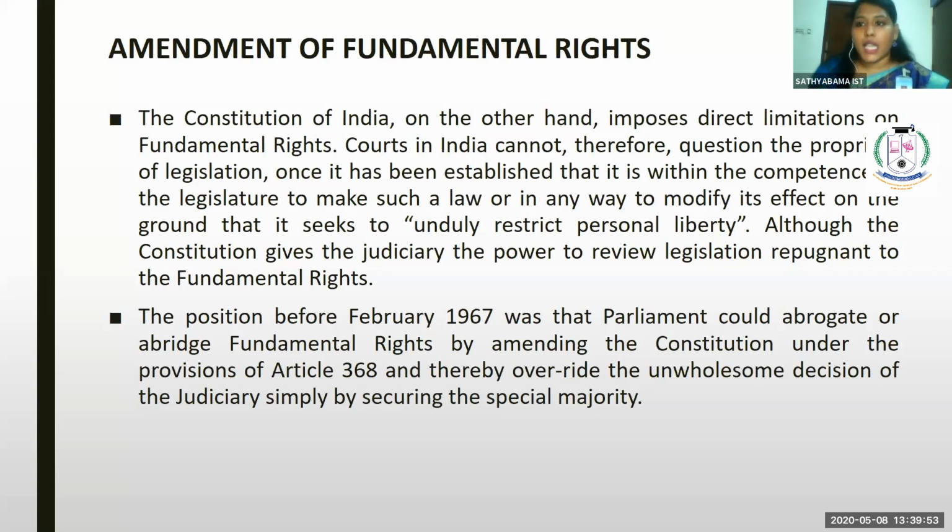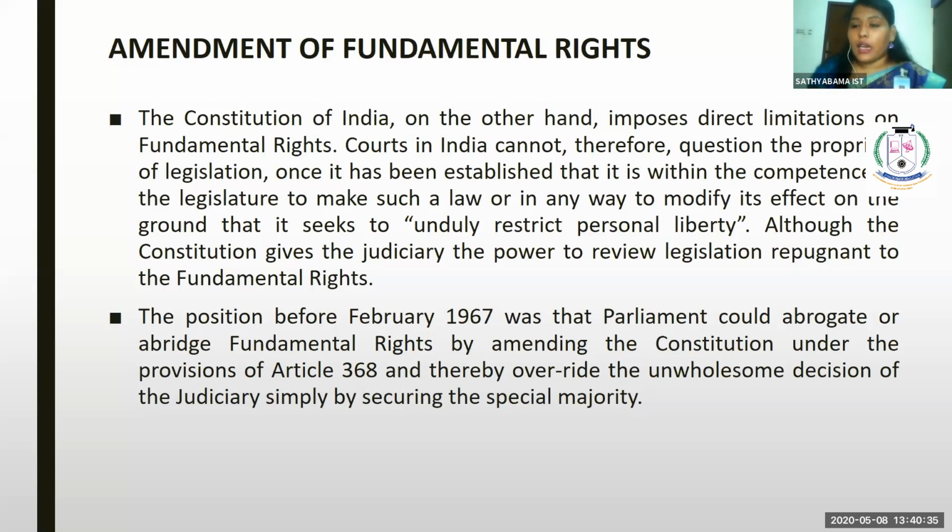The thing you should always keep in mind is that the amendment cannot be brought without violating the basic structure of the Constitution, if it is unconstitutional, if it is against fundamental rights. There can be a further development in the Constitution. They can extend the fundamental rights, but they cannot strike down the fundamental right which is conferred by the Constitution. The position before February 1967 was that Parliament could abrogate or abridge fundamental right by amending the Constitution.